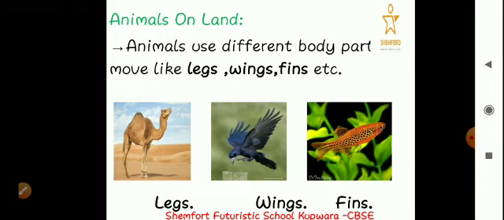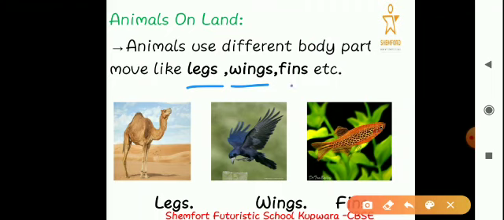So the type of body parts that they have, the name of those body parts, and how that helps them to move from one place to another. Animals use different body parts to move, like legs, wings, fins, etc. So the body parts that they use are legs, wings, and fins. Okay, this will be more clear.